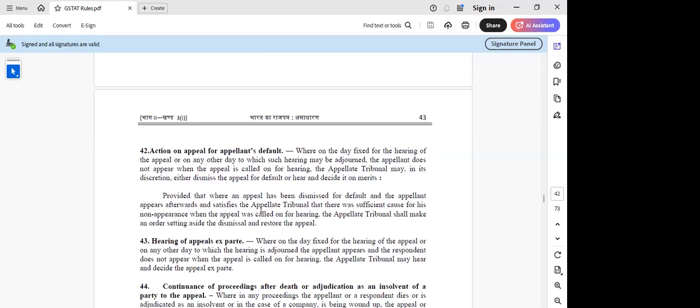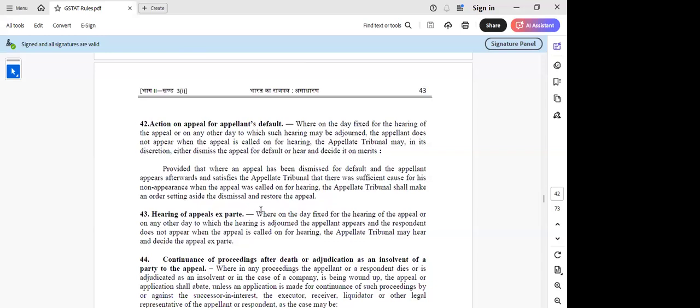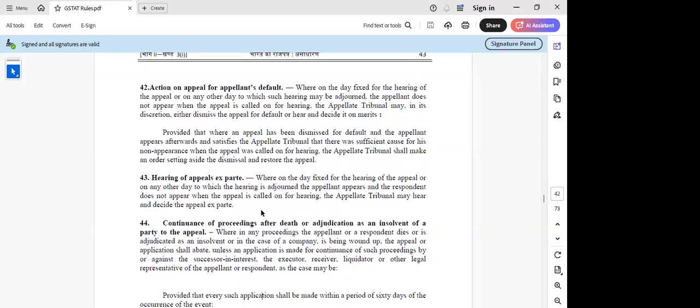Yes, and then they also have the power to pass the ex parte order. Where the applicant, the appellant or the respondent is not appearing for the hearing, they can decide the ex parte order also. So this power has been given to them. And again, there is rule 44, where they have given the power to continue the proceedings even after the death or adjudication as an insolvent of a party to the appeal.